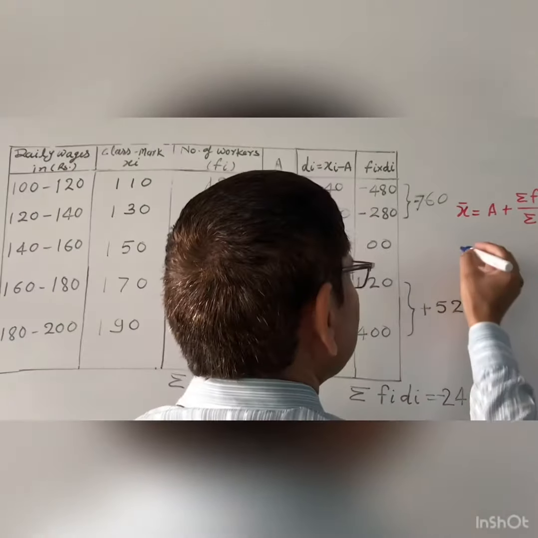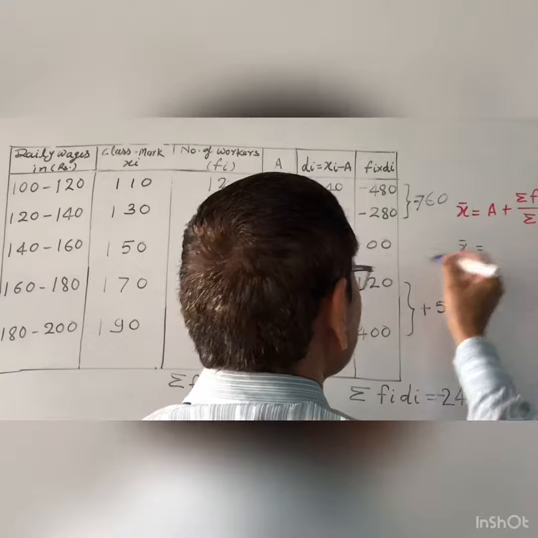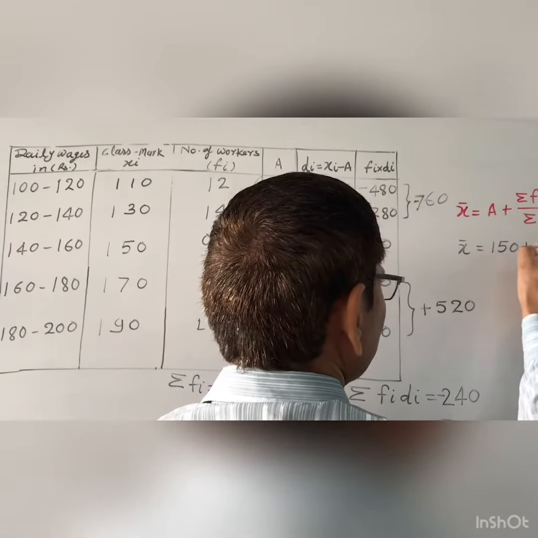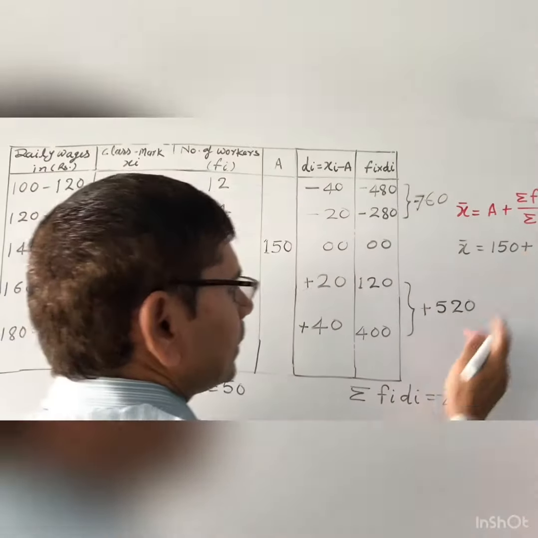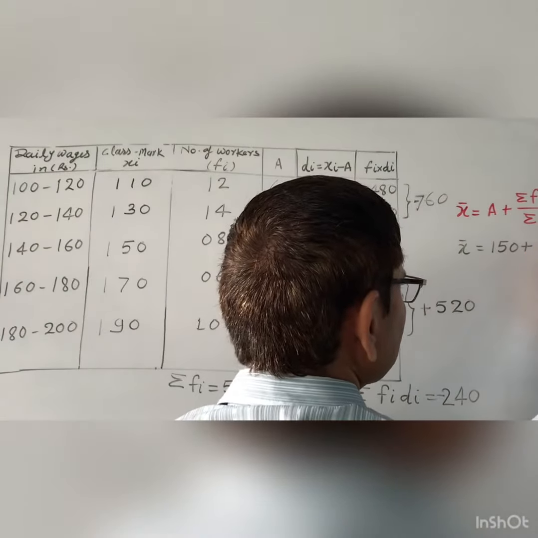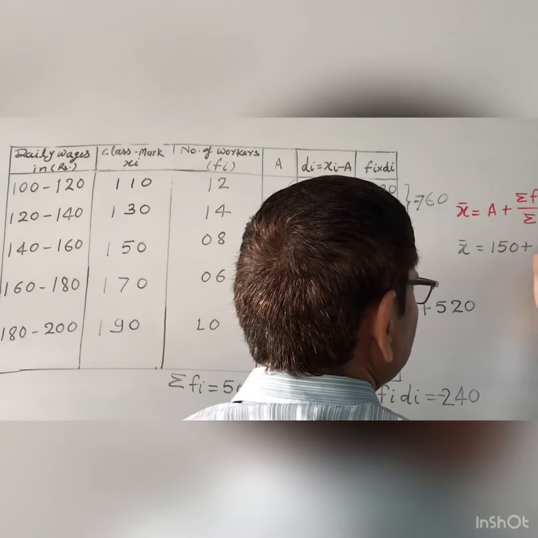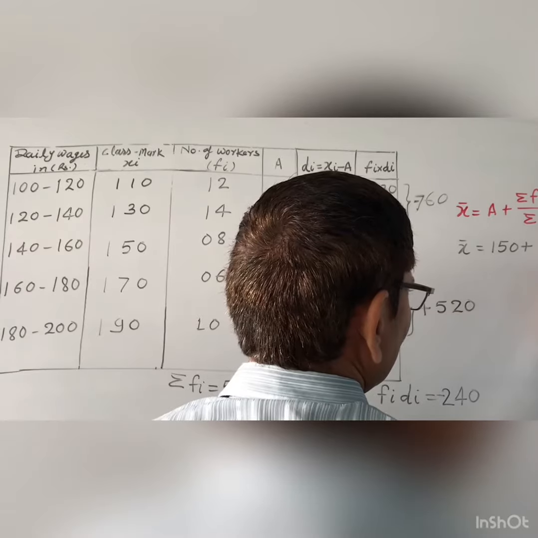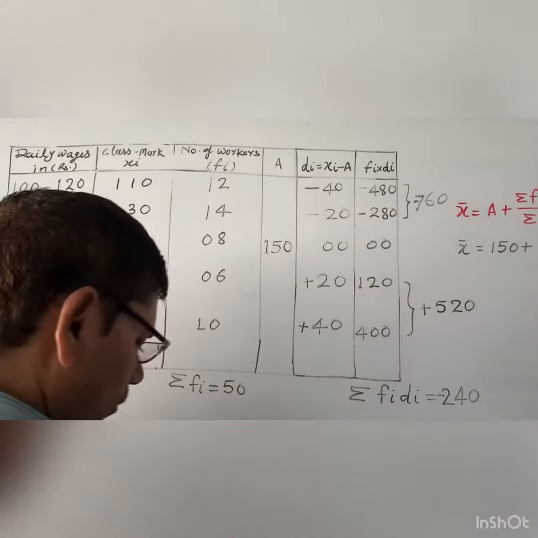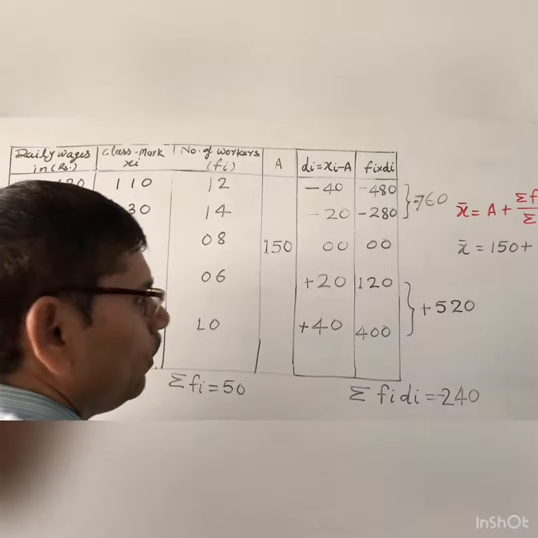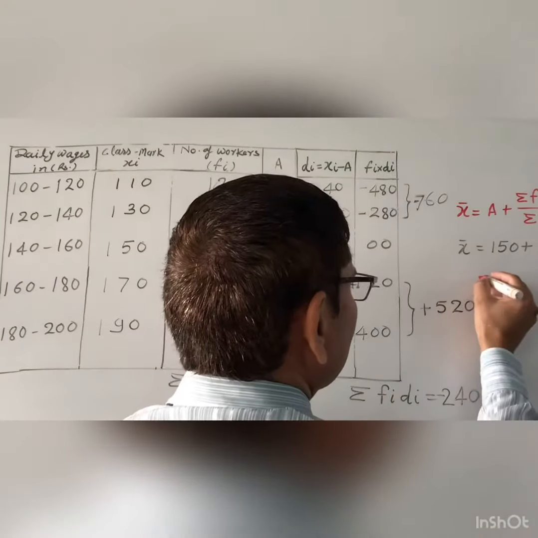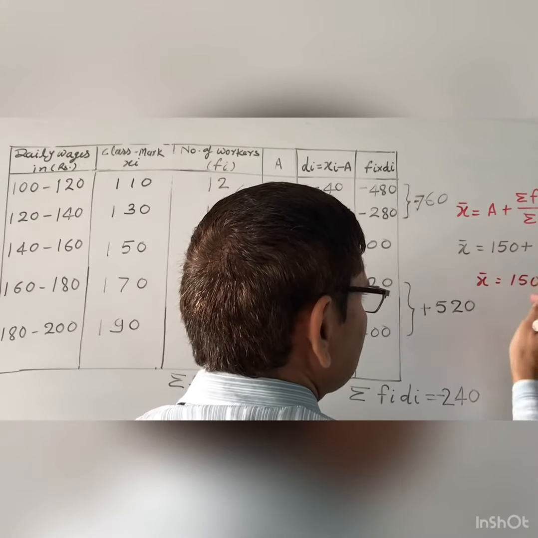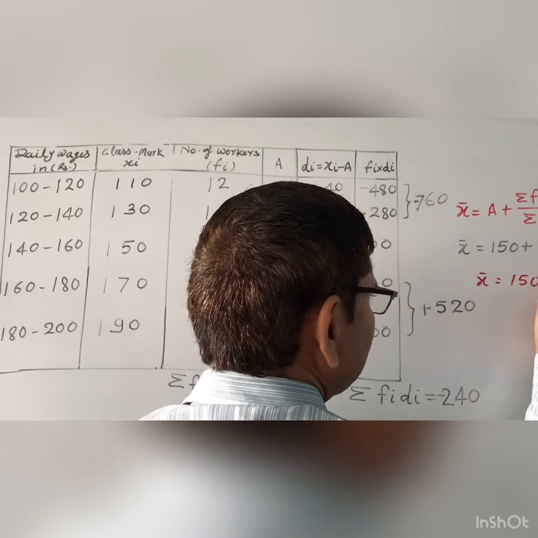You will get x bar equal to a, which is 150, plus sigma fi di, which is minus 420 or 40, divided by 50. So dear, you can directly cancel this 0 and 0. What do you get? x bar equal to 150 plus, and this minus. So plus into minus, you will get minus.